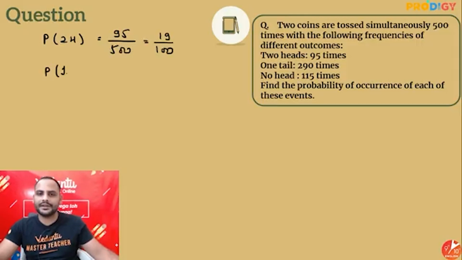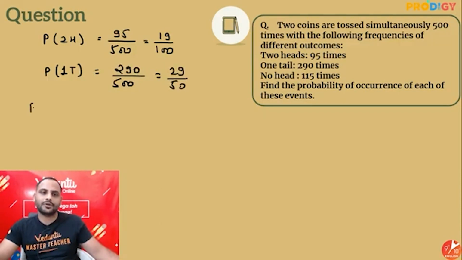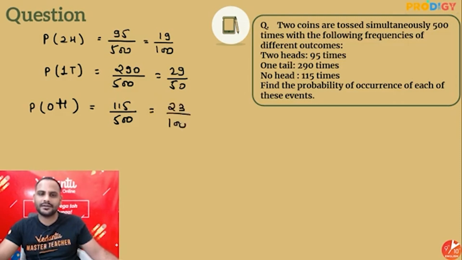Probability of getting one head is 290 upon 500, which is 29 by 50. And probability of getting no head will be equal to what? 115 by 500, which is equal to 23 by 100. Simple.